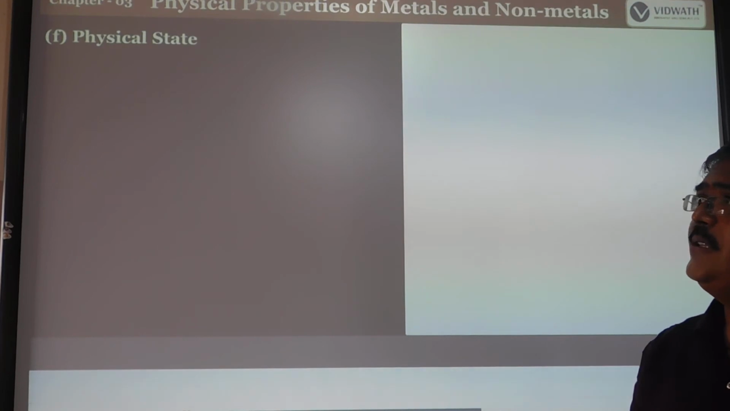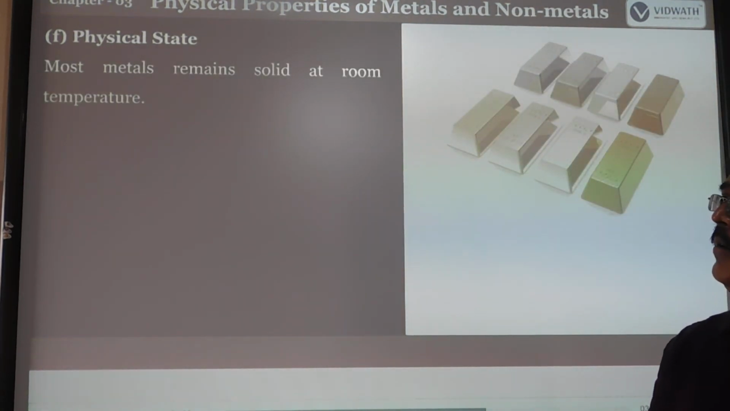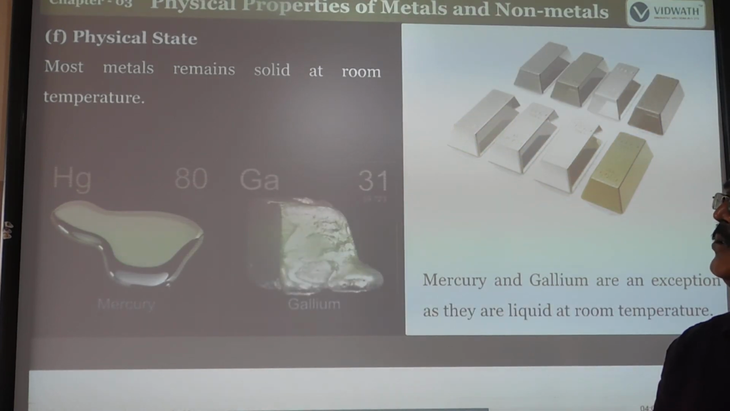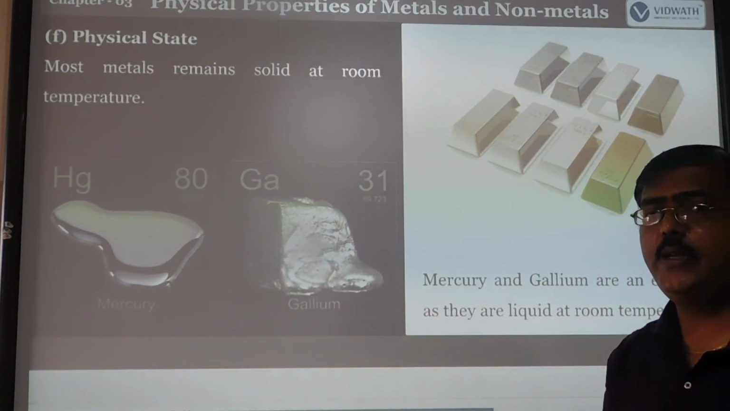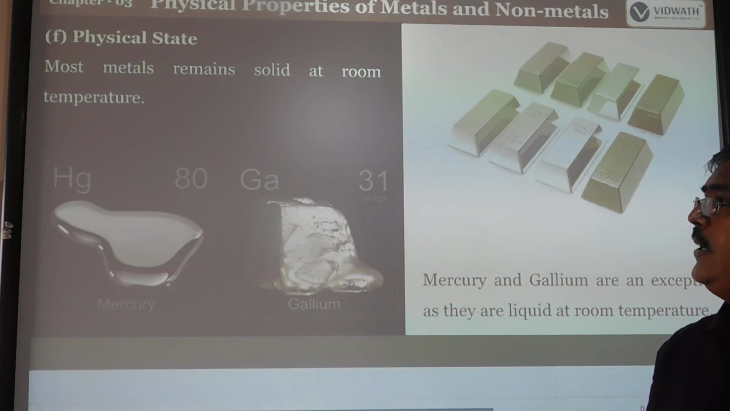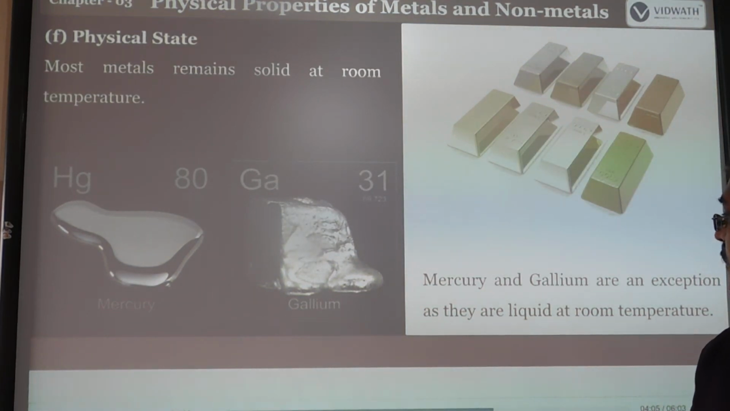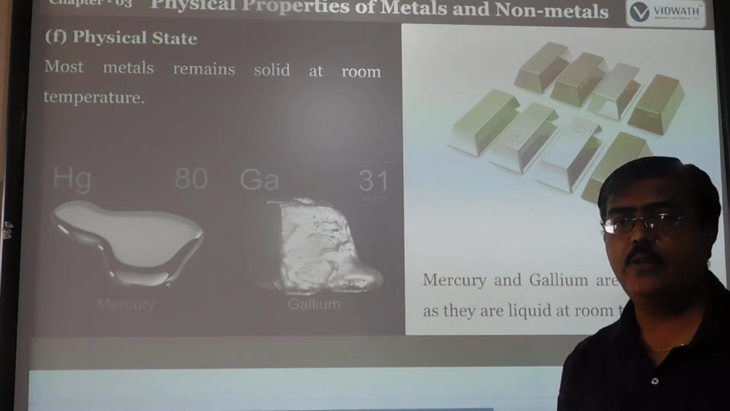Next one is physical state. Almost all metals remain solid at room temperature. Room temperature means ordinary temperature. Mercury and gallium are the exceptions, they are liquid at room temperature. So in metals, mercury and gallium are liquids.